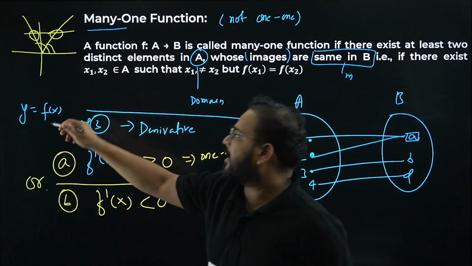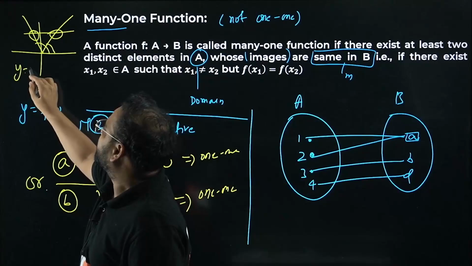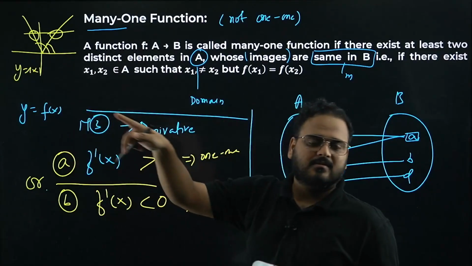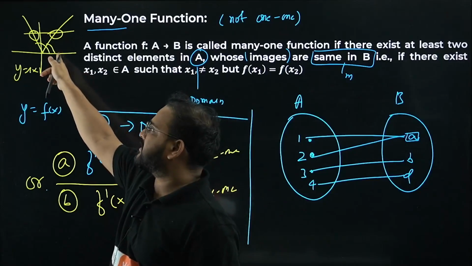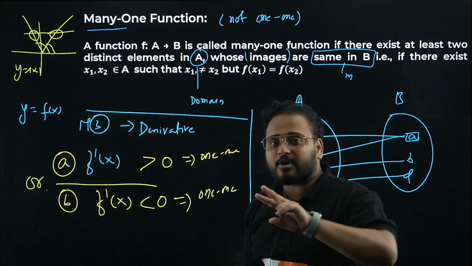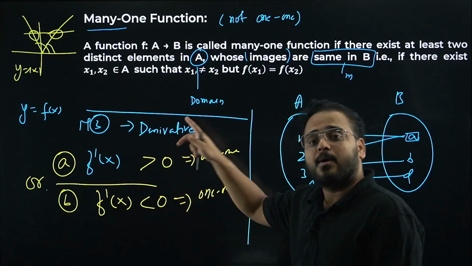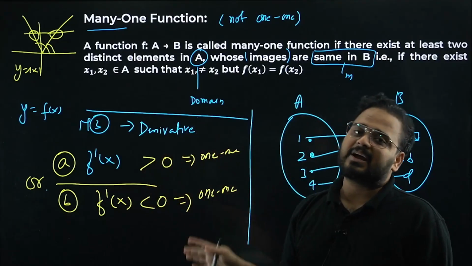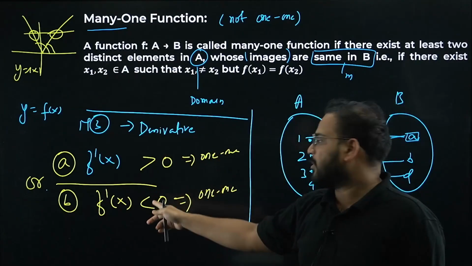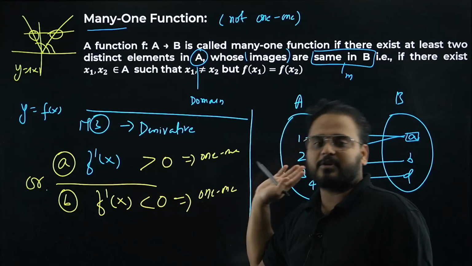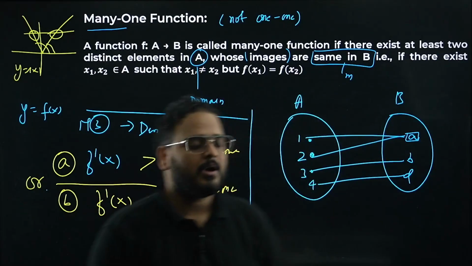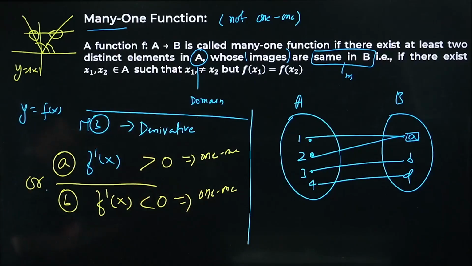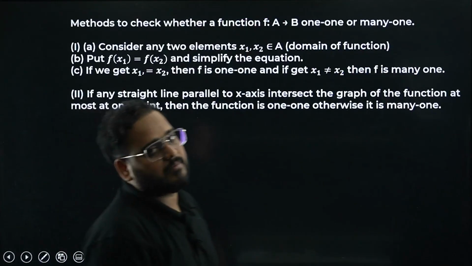If you check the graph of y equal to mod x, right, you get two intersections. That's why it is not 1-1. Okay, you can see here for one of the parts it is positive, the other part it is negative. You can't have the combination of plus and minus. Derivative has to be either everywhere positive or everywhere negative. If it is everywhere positive, 1-1, everywhere negative, 1-1. But don't look for the mix of it. I hope this makes sense to you now. Only this much you remember, that is good enough for us to solve any question with the approach of method number 3 if it comes our way.